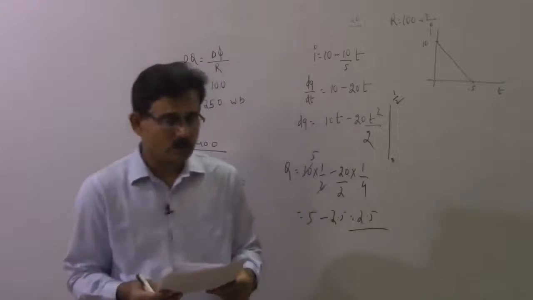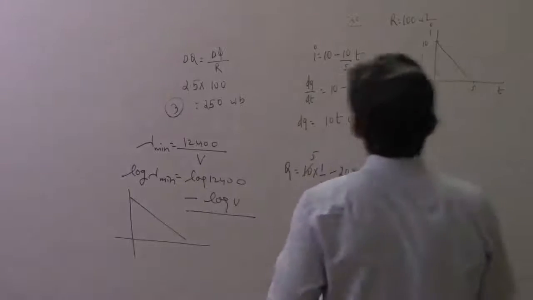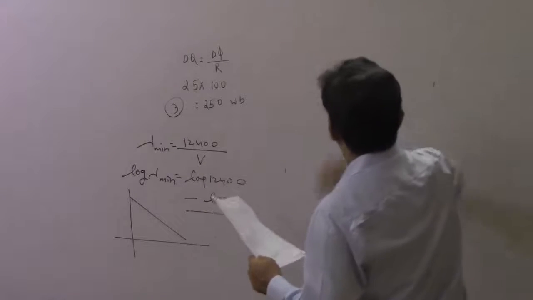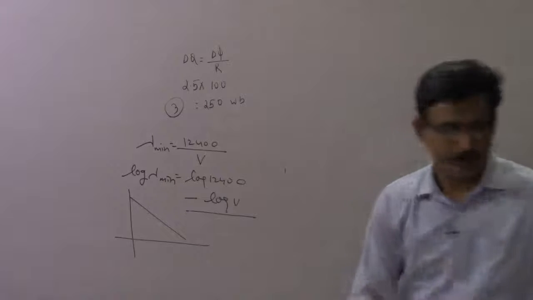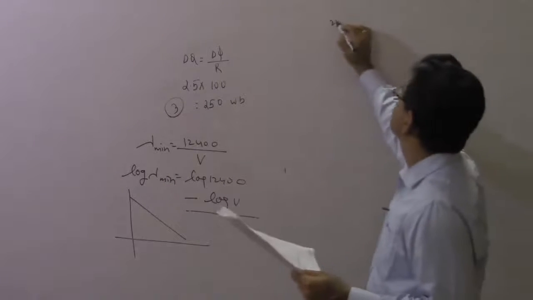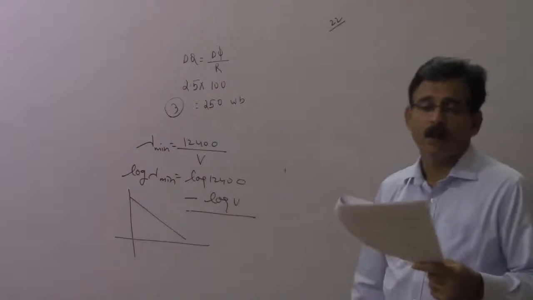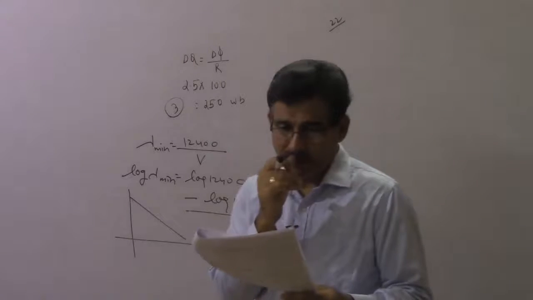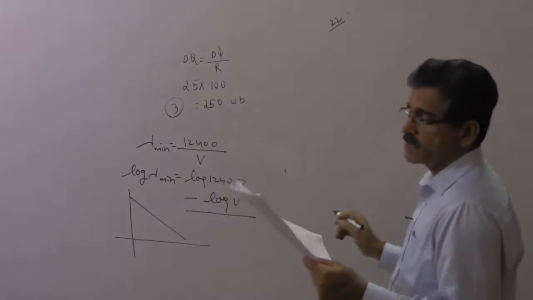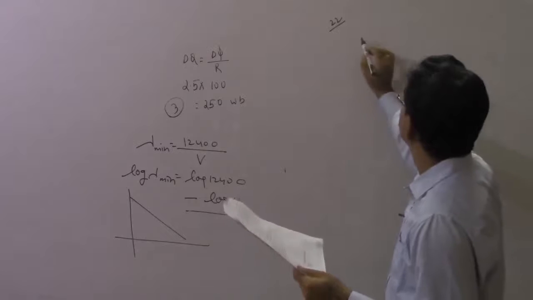All right, 22nd problem. A diverging lens with magnitude of focal length 25 centimeter is placed at a distance of 15 centimeter from a converging lens.